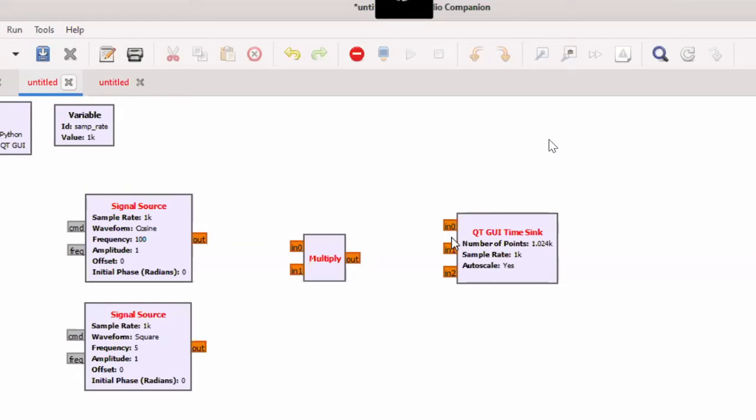See here, before it was 1 input. Now it is 3 inputs. What we have to do is connect the blocks. First, just click on this. One arrow will come. Connect this one like this.